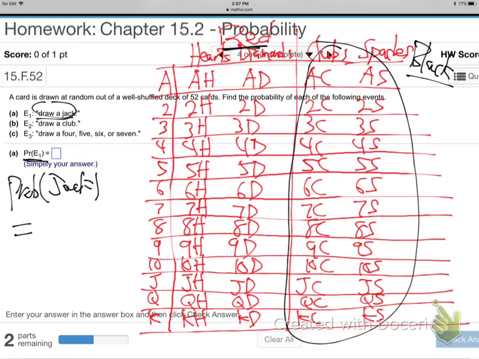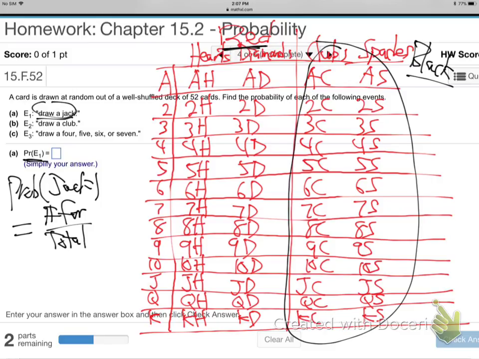Do you know how to do probability? It's the number you want over the total for probability, right? Like if we flipped a coin, what's the chance of getting heads? 1 out of 2. You all knew that because there's one thing you want, heads, out of 2 things total. So how many jacks are there?